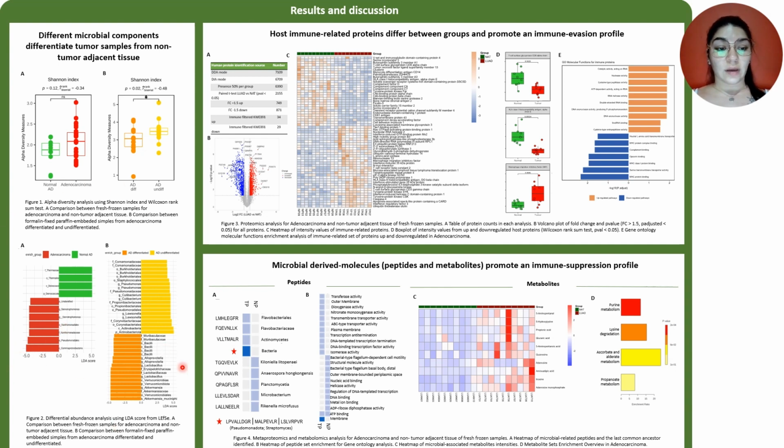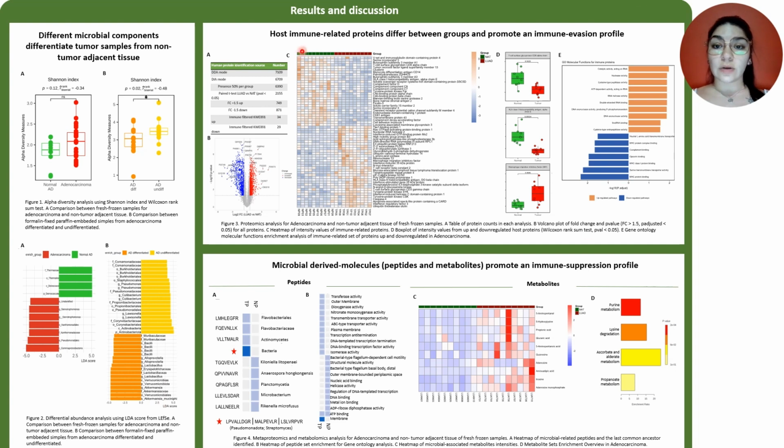And for the same analysis using the formalin fixed paraffin embedded samples, we found, interestingly, a depletion of Akkermansia muciniphila in the adenocarcinoma undifferentiated samples, which was present only in the lung adenocarcinoma differentiated ones.